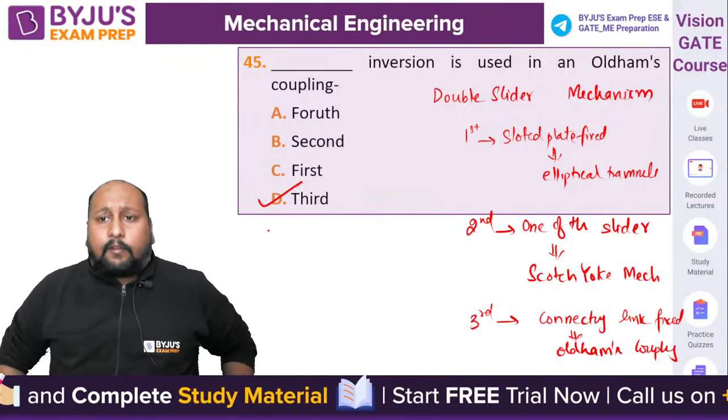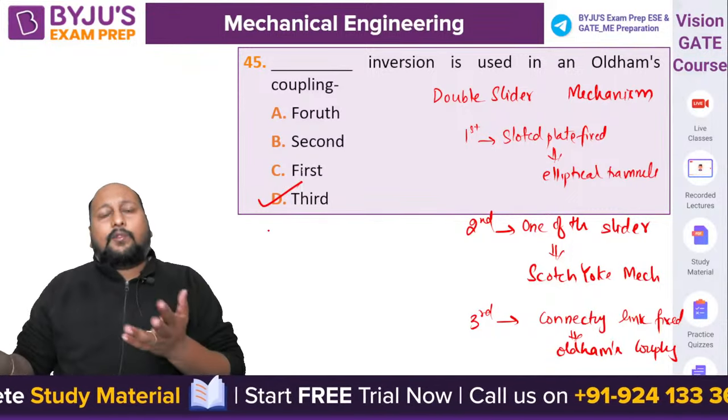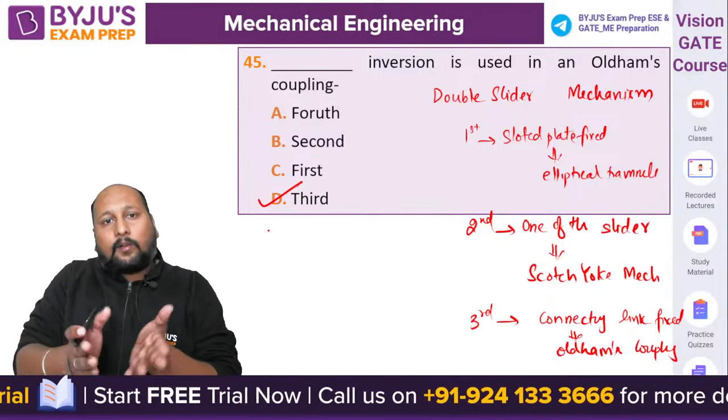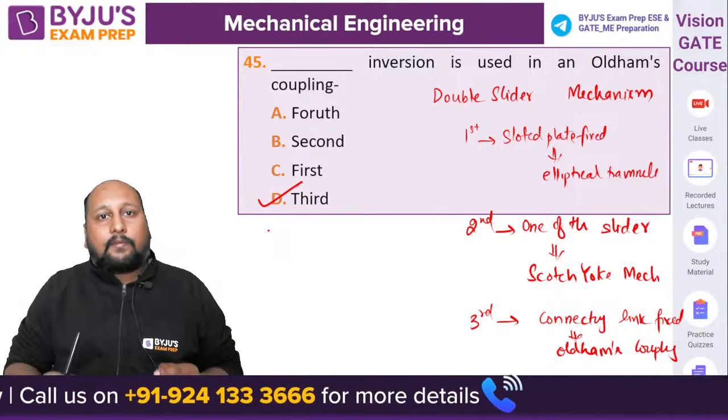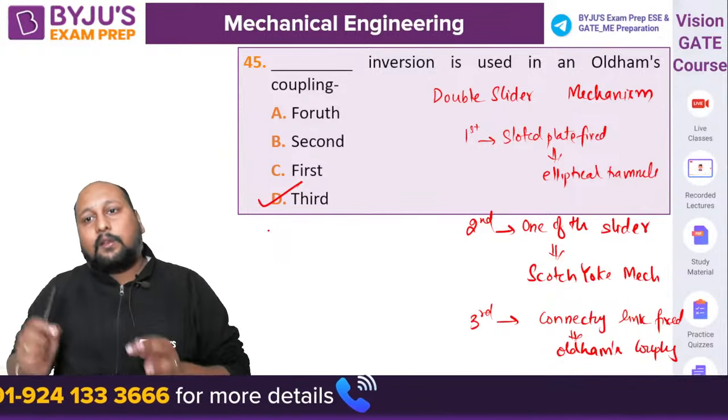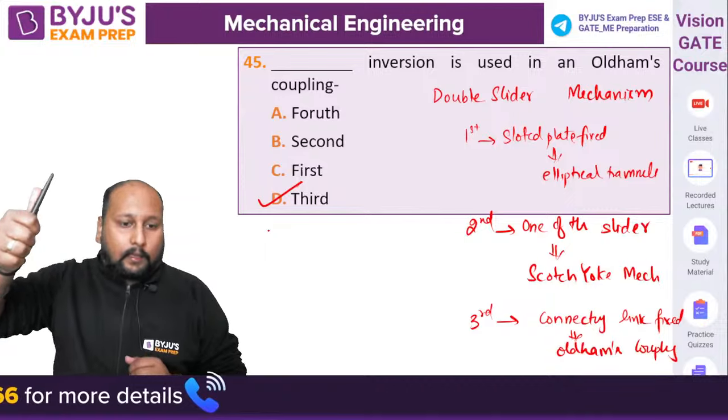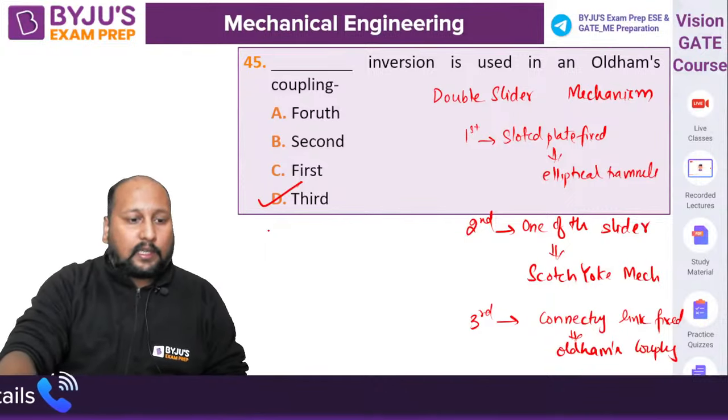Okay, where are we using the Oldham's coupling? Basically we are using the Oldham's coupling to transmit the power where we have lateral misalignment. To transmit power between shafts which have lateral misalignment, there only we use the Oldham's coupling. Okay, fine. Chalo, next question on the screen.